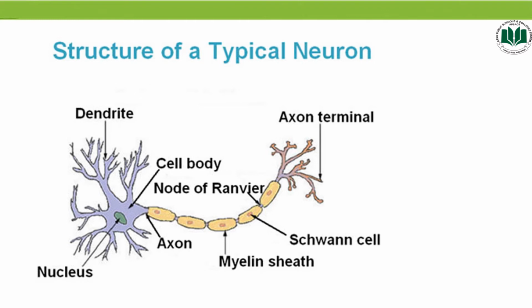The node of Ranvier is the 1 to 2 micrometer gap between the glial cells of the myelin sheath. These glial cells are called Schwann cells, and they help to electrically insulate the neuron. And students, remember one thing, the majority of neurons are myelinated since they require a fast conduction speed, as a neuron with unmyelinated axon has a comparatively lower speed of conduction of the nerve signals.